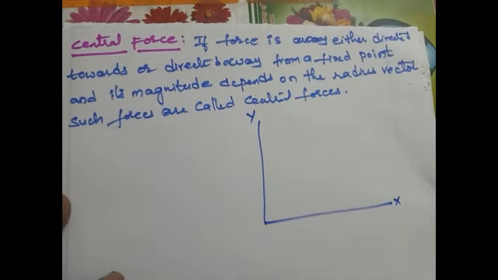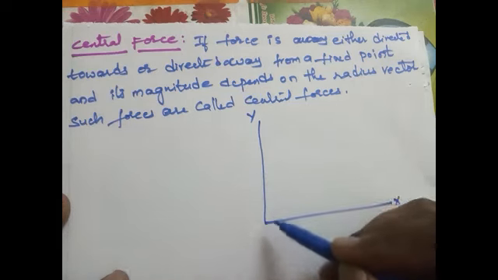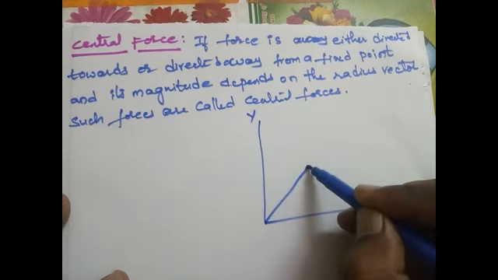Here a particle P is moving under the influence of a central force, away from the fixed point. The force is acting in the outward direction, directed away from the fixed point.